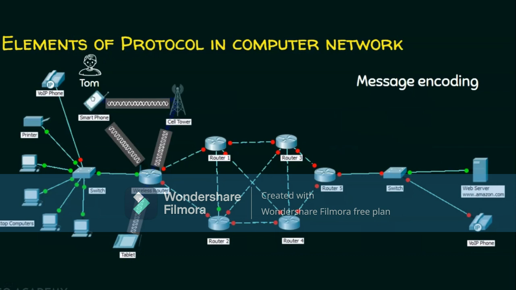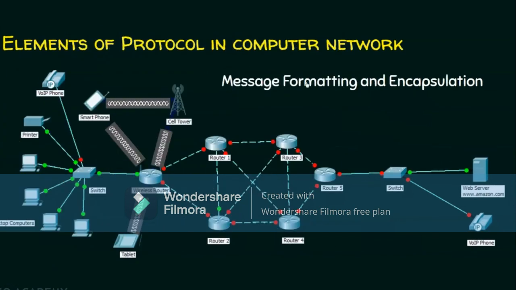In this case, Tom's mobile phone, that is the smartphone, converts the data into waves, and after this data is received by this router, it has to forward this to router 1 or router 2. Now this router is connected to router 1 as well as router 2 with the help of a wired medium. The protocol in this router converts these waves into signals. This is a very important part of a protocol.